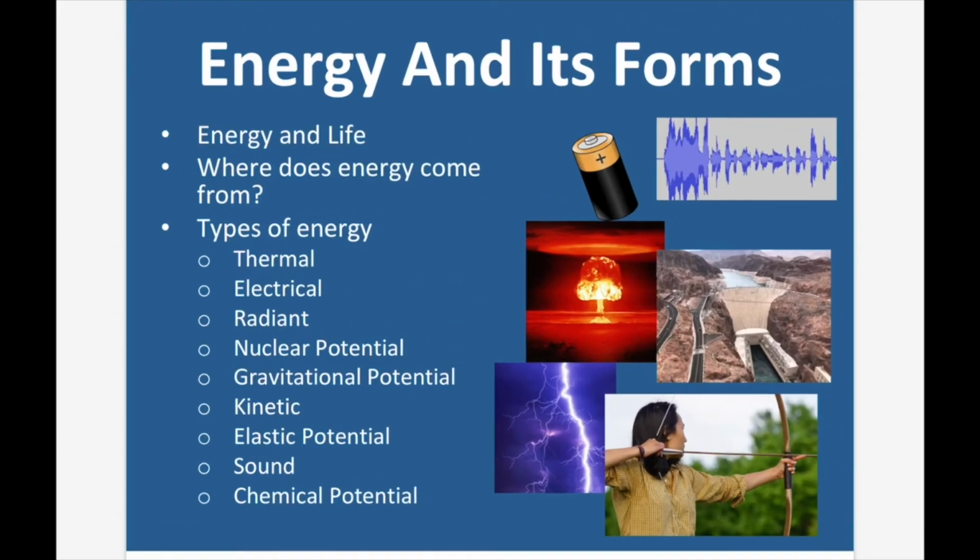Energy and its forms. In this lesson, we're going to be covering energy in life. We're going to be answering the question, where does energy come from? And then we're going to be discussing the 9 main types of energy, including thermal, electrical, radiant, nuclear potential, gravitational potential, kinetic, elastic potential, sound, and chemical potential.